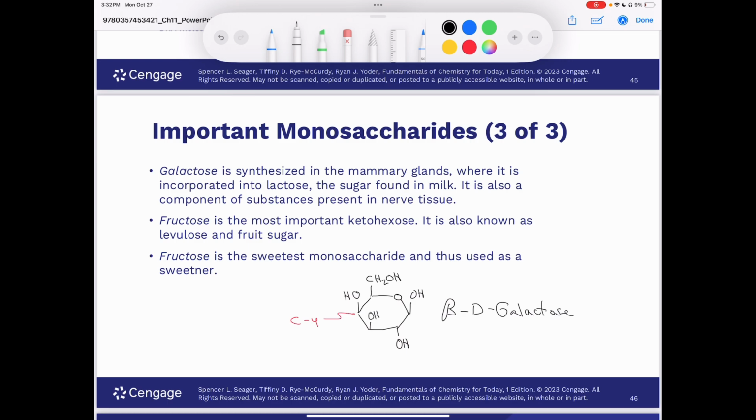The sweetest of the common monosaccharides, fructose is important as a food sweetener because less fructose is needed than other sugars to achieve the same degree of sweetness.